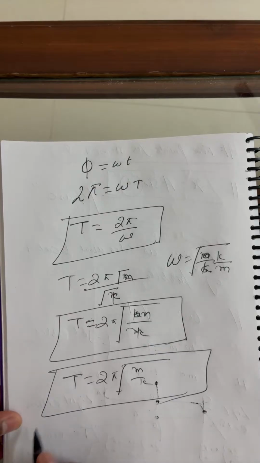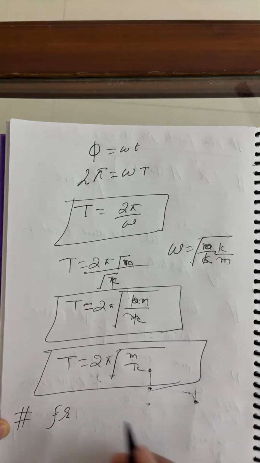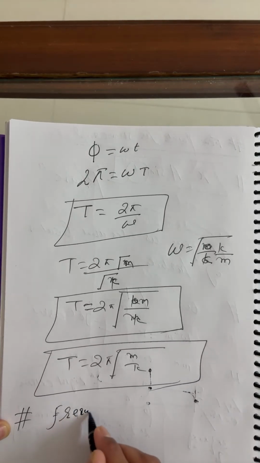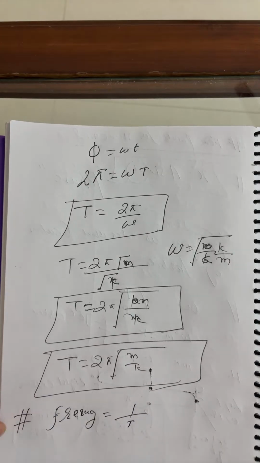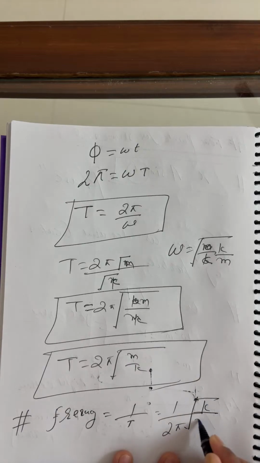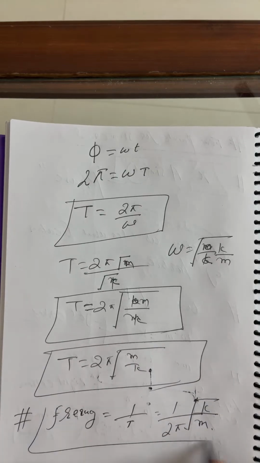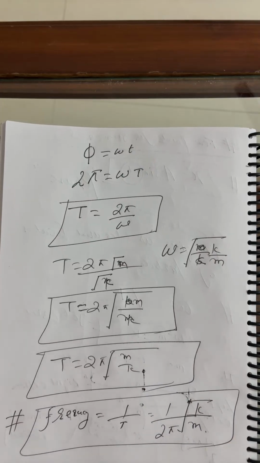Just one more point. You can ask, what is the frequency? It's nothing but 1 by the time period. So you can write it as 1 upon 2 pi, root of k upon m. Yes, I have given the formulas and also explained the entire topic.